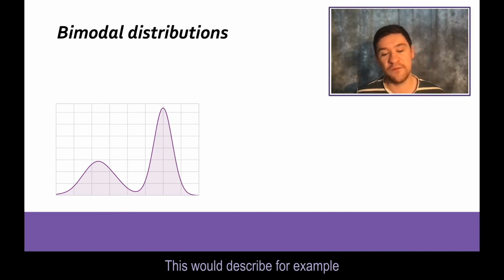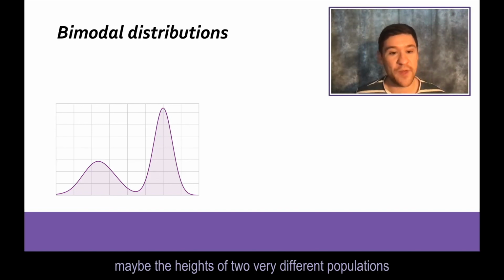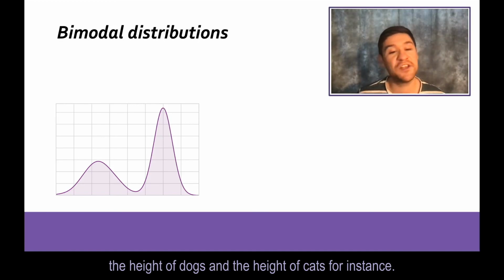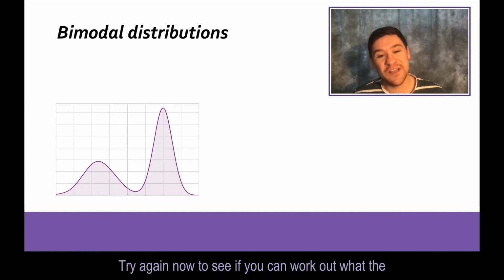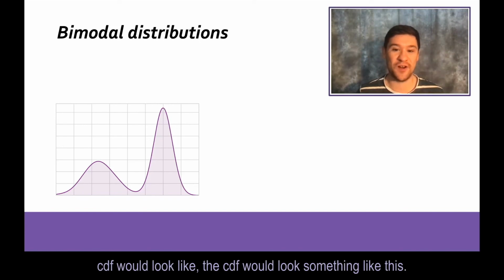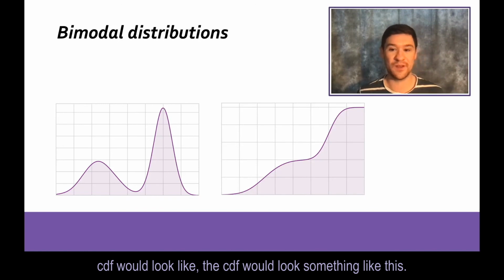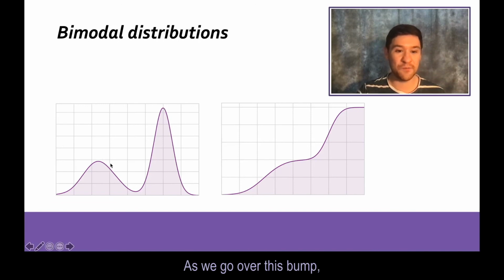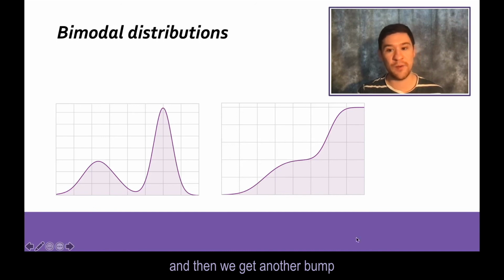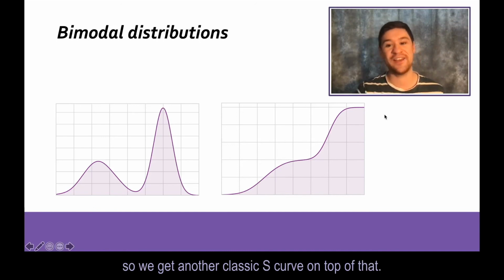This would describe, for example, maybe the heights of two very different populations, the heights of dogs and the heights of cats, for instance. Try again now to see if you can work out what the CDF would look like. The CDF would look something like this. As we go over this bump, we get that classic S curve, but then we get another bump, so we get another classic S curve on top of that.